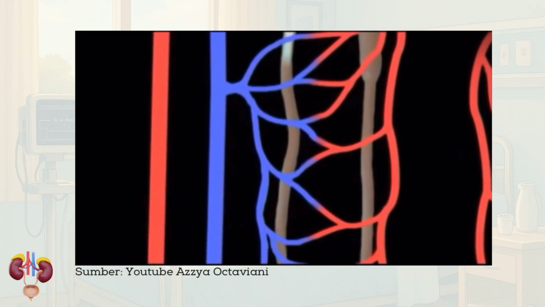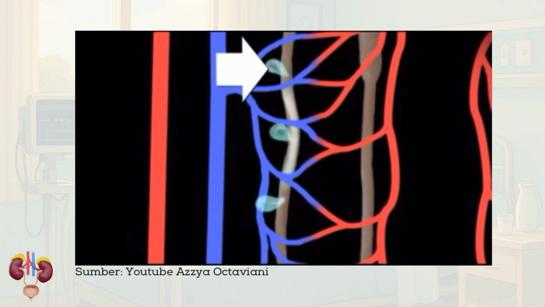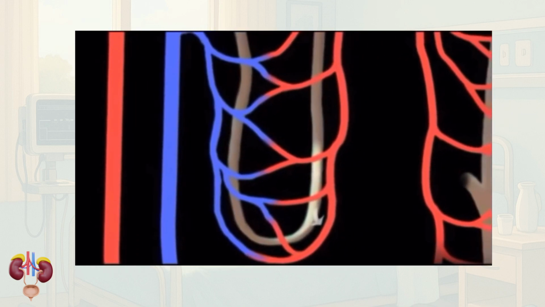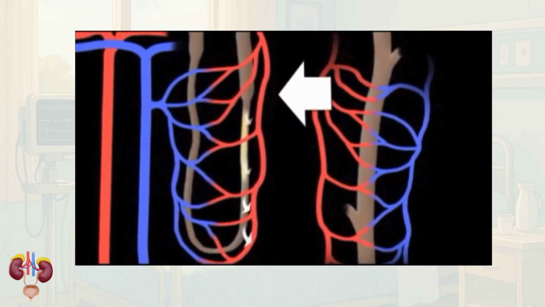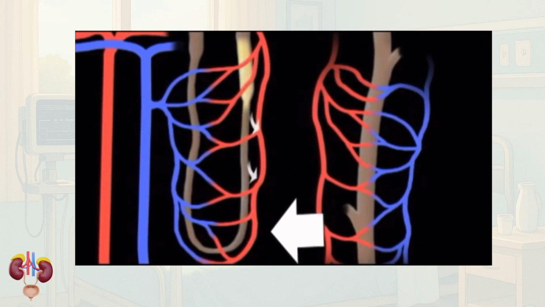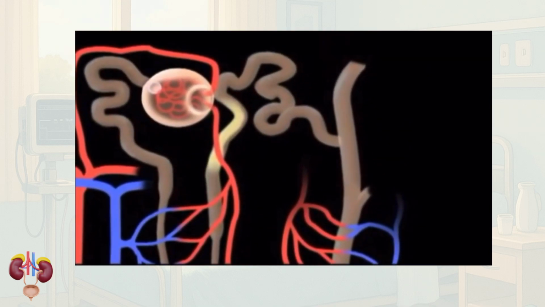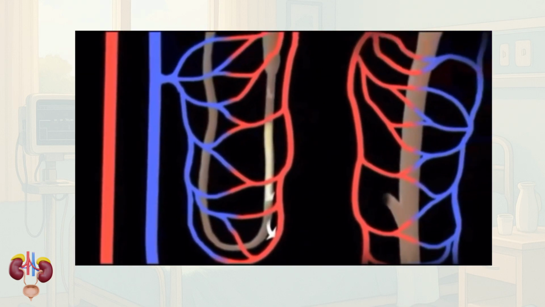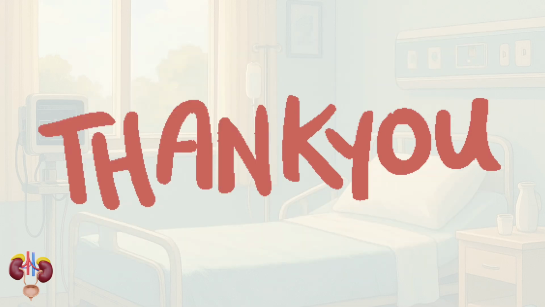In the kidneys, blood enters the glomerulus where filtration takes place, producing what's called primary urine. This fluid still contains useful substances like glucose, amino acids, salt, and water. As it flows to the proximal convoluted tubule, these essential substances are reabsorbed into the bloodstream through surrounding capillaries. The remaining fluid, now called secondary urine, continues its journey through the loop of Henle, the distal convoluted tubule, and finally into the collecting duct. Here, further adjustments are made before the final urine is passed to the bladder for excretion. This process allows the body to conserve what it needs and remove what it doesn't.